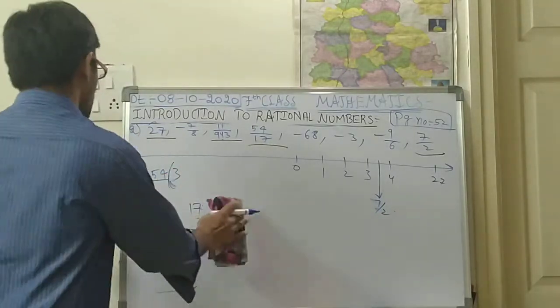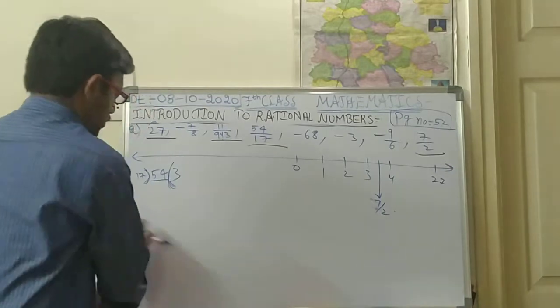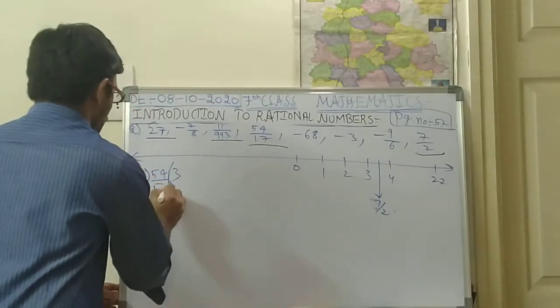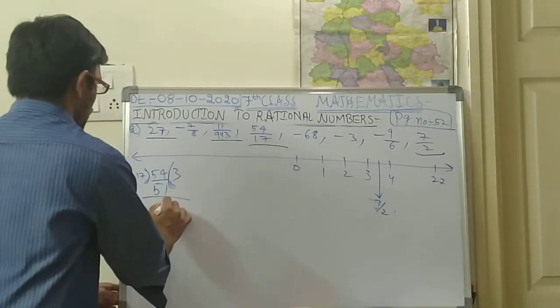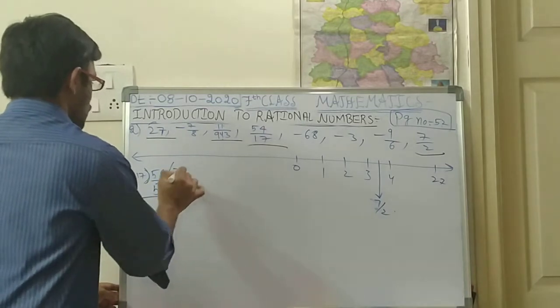So 17 threes is 51. 54 minus 51 is 3, so 3.